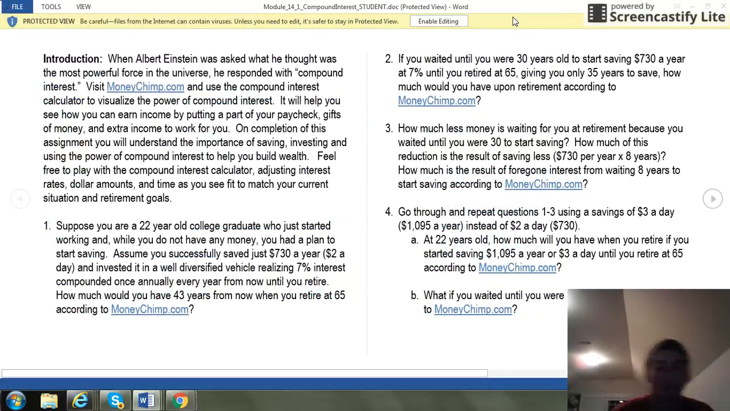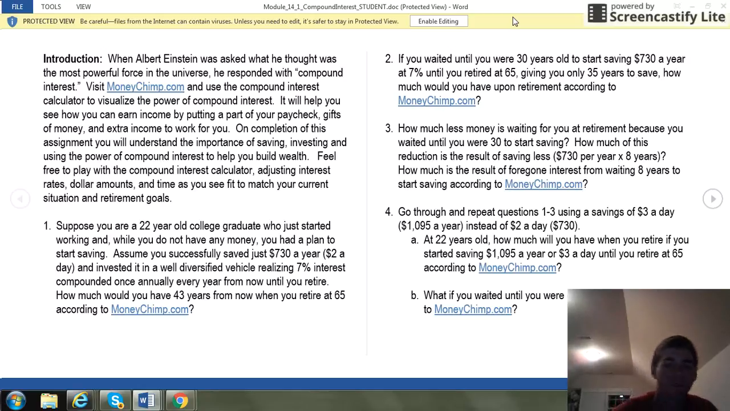Then how much of a retirement did you lose on that? There you would just switch out the $730 for the $10.95. So now I do $10.95 times 8, and you get $8,760. Now, with the $10.95 that he saved up with $3 a day, he would again be losing just short of $9,000, specifically $8,760 over the 8 years, because he starts saving at 30 and not at 22.